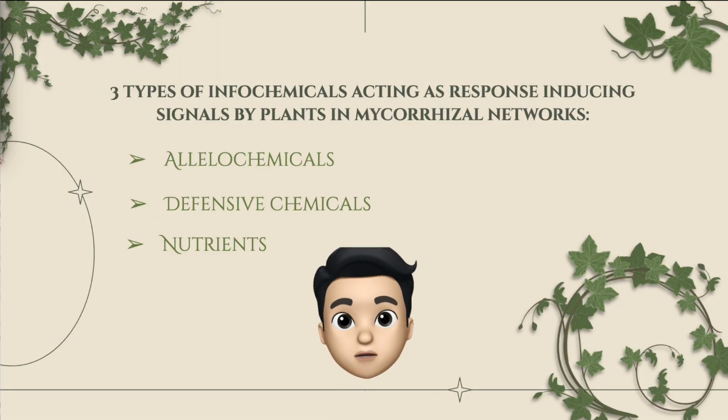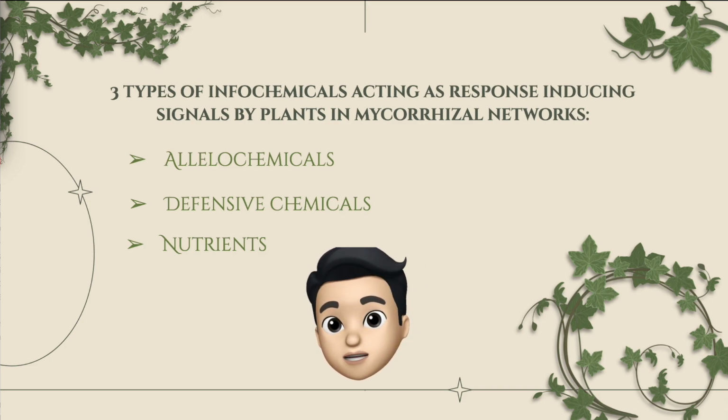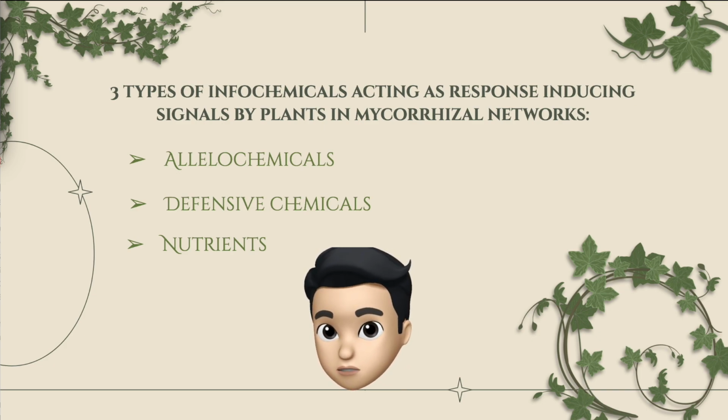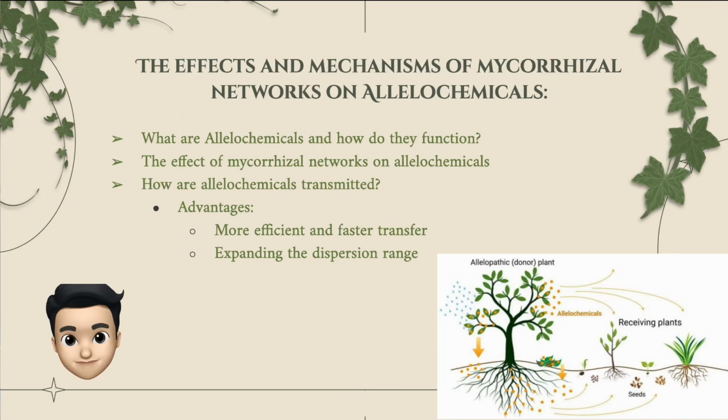Plants that are connected by mycorrhizal network have the ability to alter their behavior based on a signal or cues they receive from other plants. These signals can be allochemicals, defensive chemicals, or nutrients. Allochemicals are secondary metabolites produced by plants that can interfere with the growth of other plants.